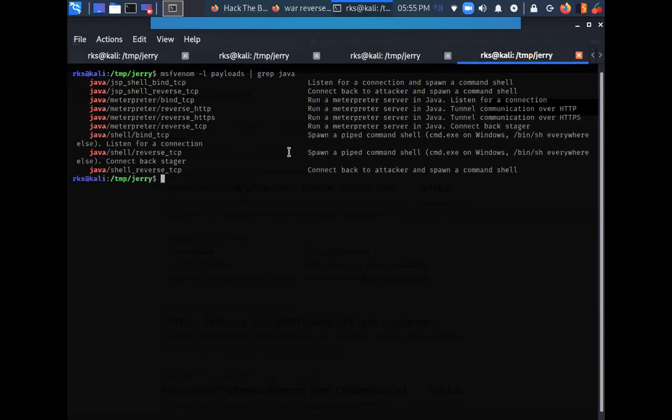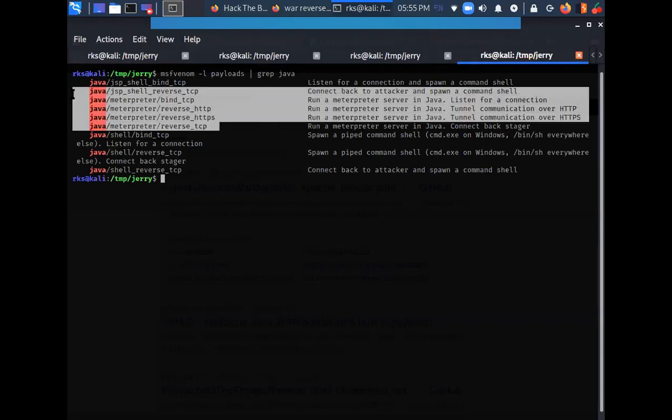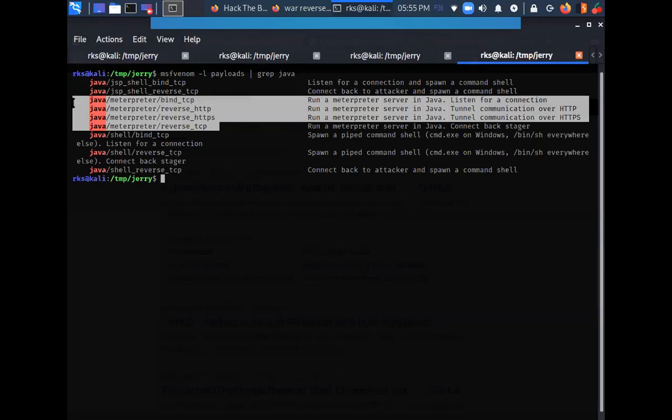So I have some Java based payloads here, the underscore TCP ones. We are not going to use Meterpreter, because Meterpreter is restricted to only one time in the exam, and if you use Meterpreter, you need to open Metasploit as well for catching the shell. So we are going to use Java shell reverse TCP.